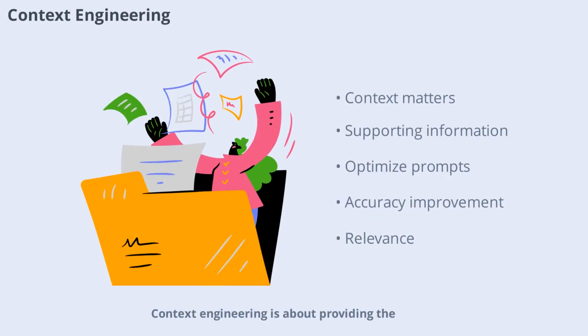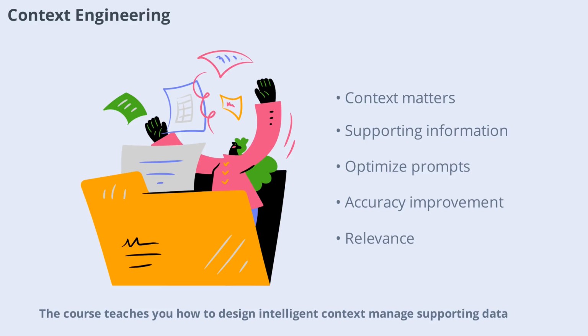Context engineering is about providing the right supporting information to AI models. The quality of model outputs depends not only on the model itself, but also on the context and instructions provided. A smaller model with better context may outperform a larger model given poor instructions. The course teaches you how to design intelligent context, manage supporting data, and optimize prompts for maximum effectiveness. Mastering context engineering will help you achieve higher accuracy and relevance in generative AI applications.